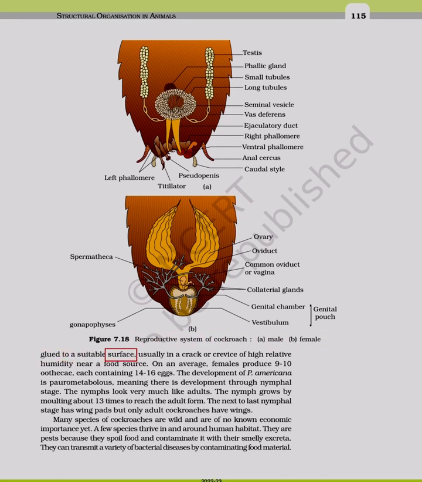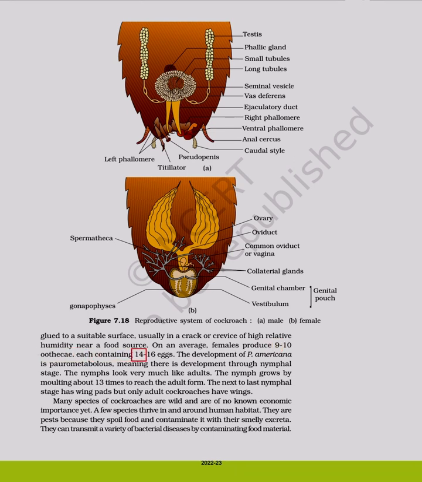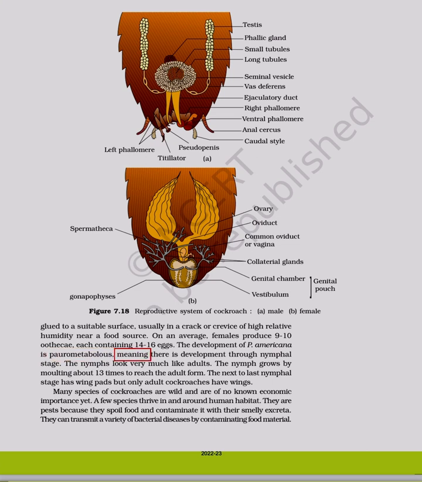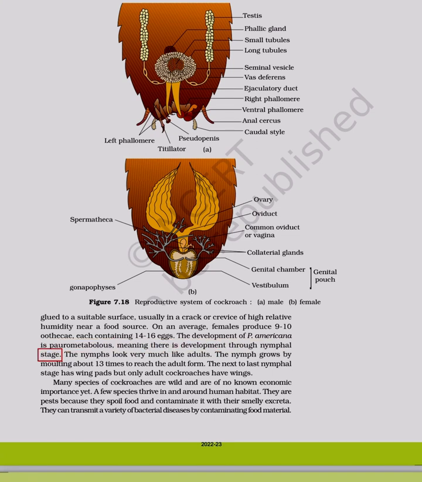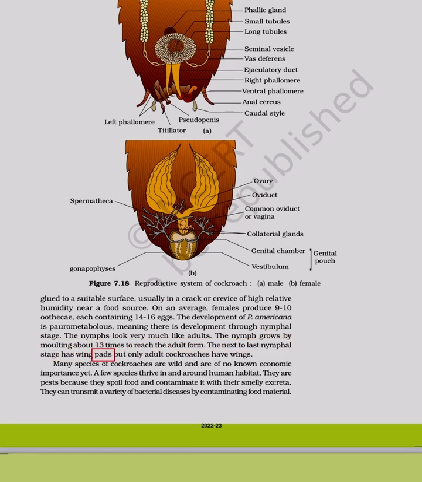Glued to a suitable surface, usually in a crack or crevice of high relative humidity near a food source. On an average, females produce 9-10 oothecae, each containing 14-16 eggs. The development of P. americana is paurometabolous, meaning there is development through nymphal stage. The nymphs look very much like adults. The nymph grows by molting about 13 times to reach the adult form. The next to last nymphal stage has wing pads, but only adult cockroaches have wings.